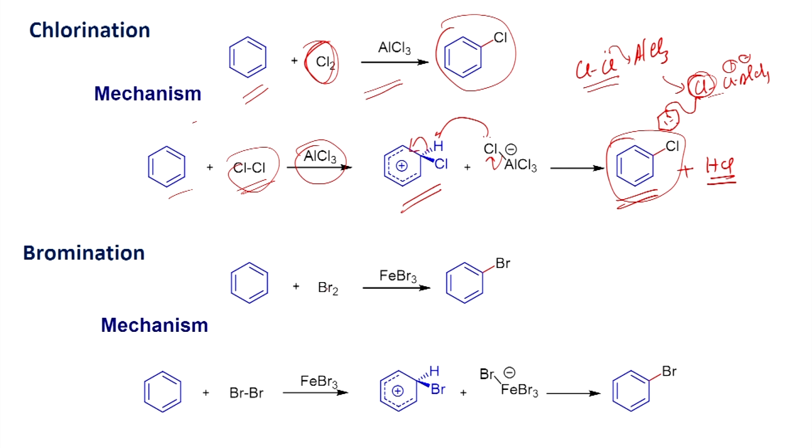And similarly, you can also react with Br2, molecular bromine, in the presence of Lewis acid, as we have just seen here. It can react and you will be able to form this activated electrophile. Once we have this one, now it can react, and you will be able to form the product.